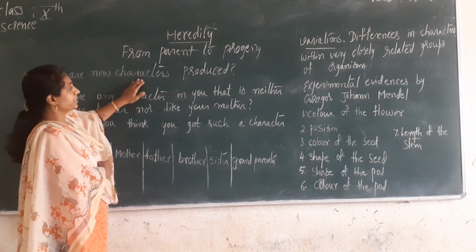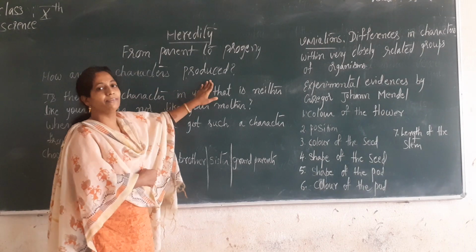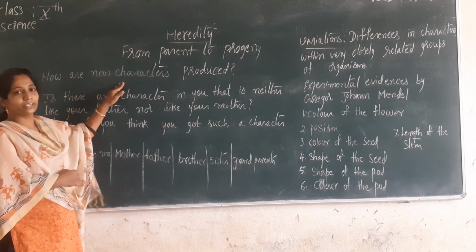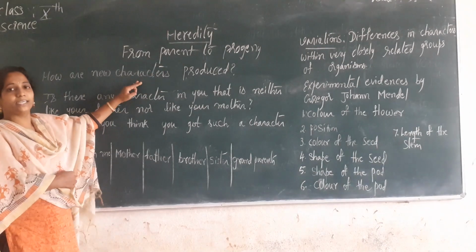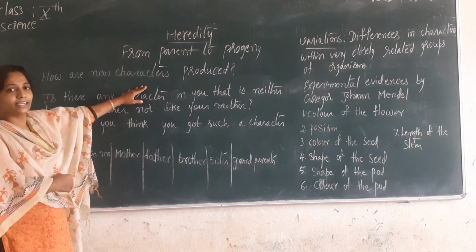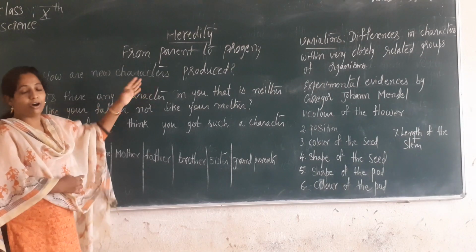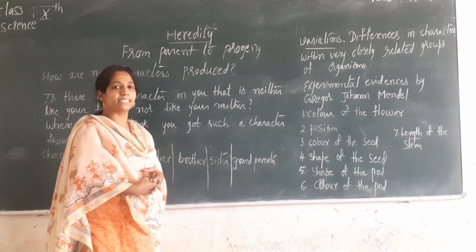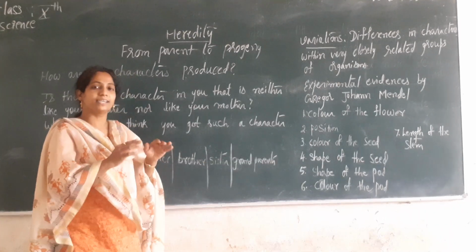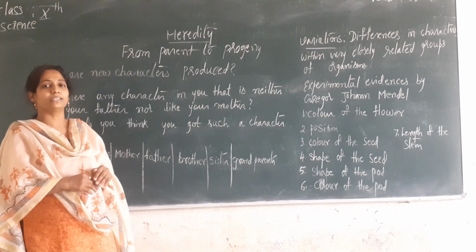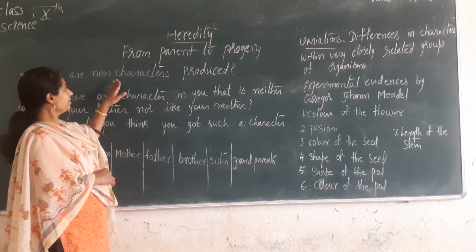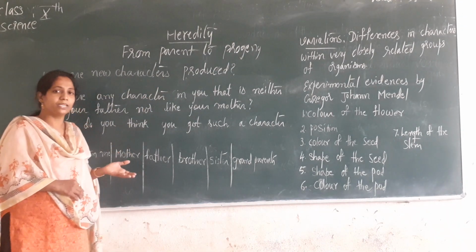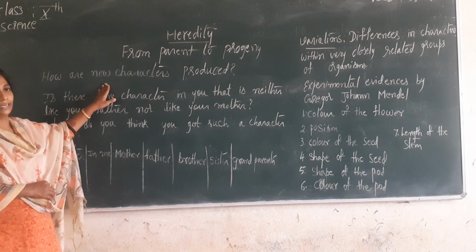And these new characters, whenever they are produced, are very important because they are different. They give a special importance to the daughter because they are different from the parent. The daughter is recognized with the help of these new characters. Or else, what is the difference between the parent and the daughter? They will be the same. Only if there are some differences in the character, you can distinguish between the parent and the progeny. And that is the reason these characters are very much important, let them be similar characters or dissimilar characters.